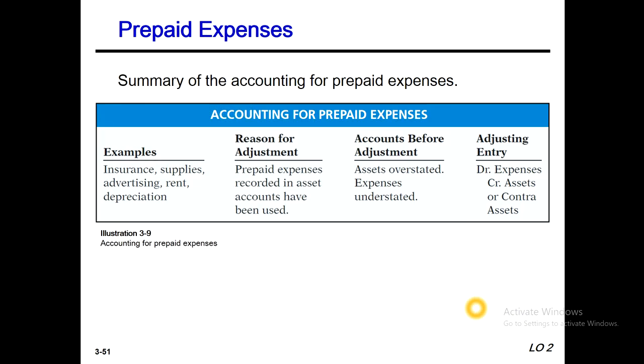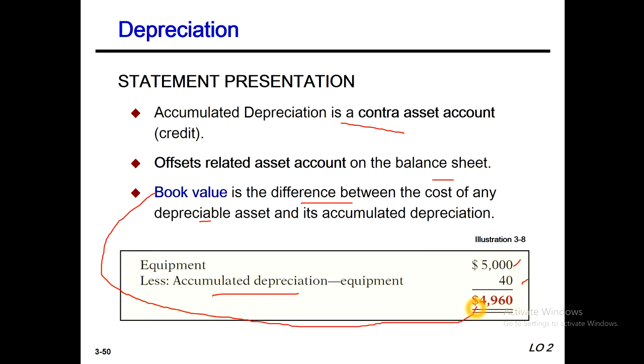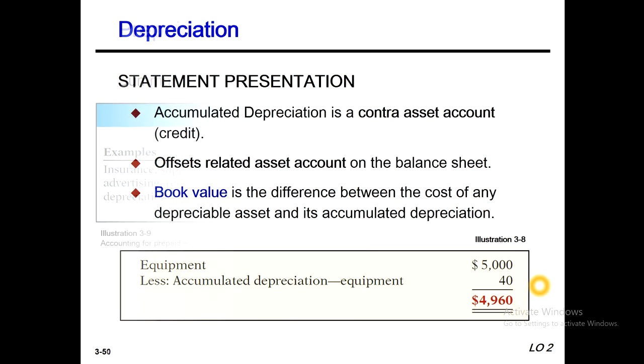So when we prepare our financial statements, in our income statement, depreciation expense is how much? 40. And in our balance sheet, on the asset side, we show equipment less accumulated depreciation. I think everybody is clear at this point.